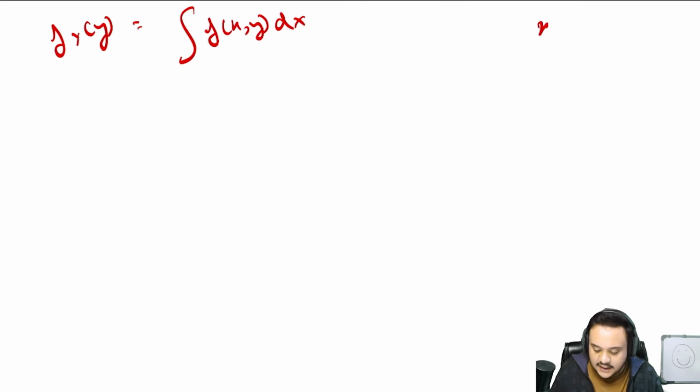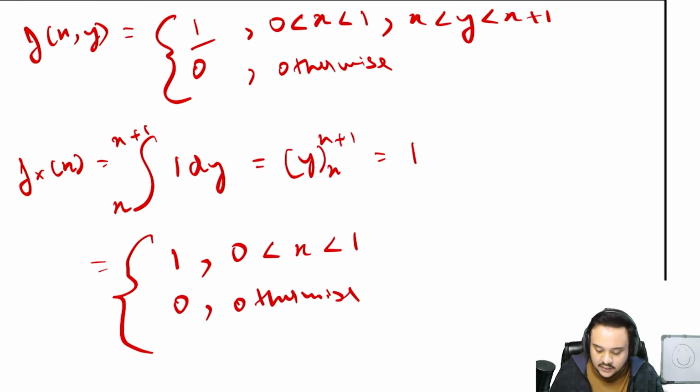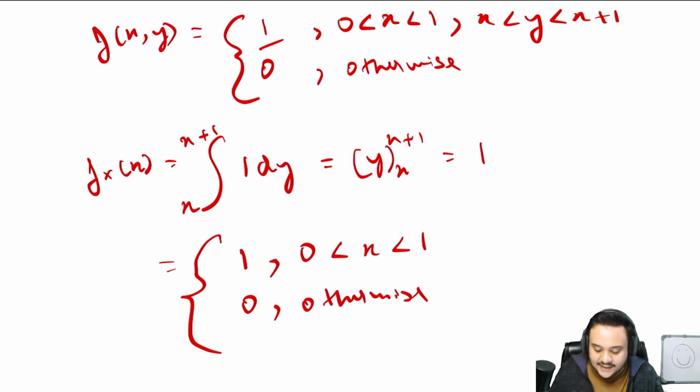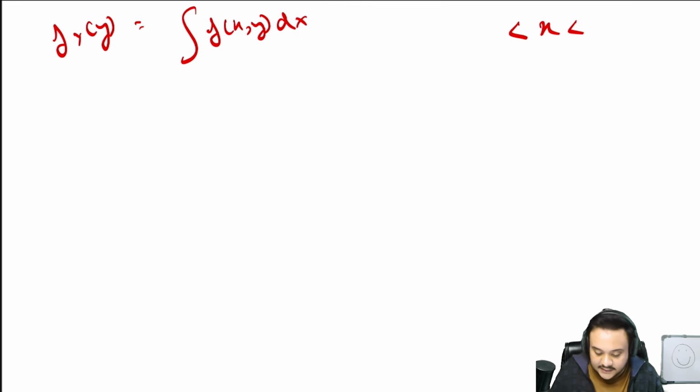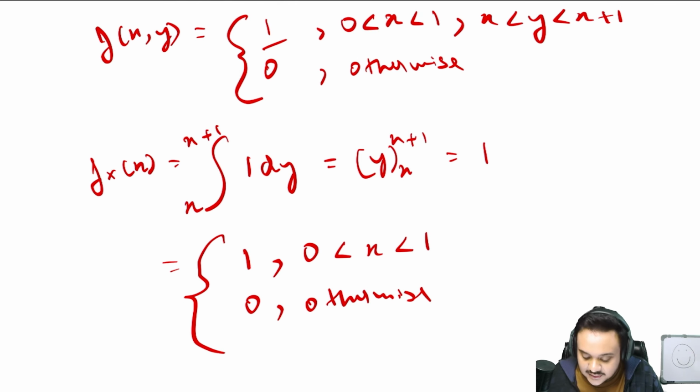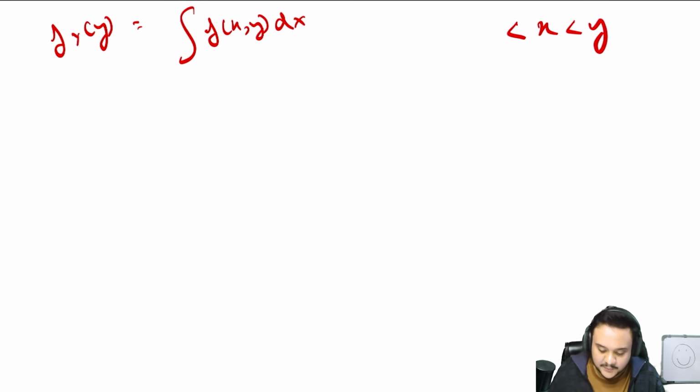So if we just write x in the middle, what happens here? Let us see. First of all, y is greater than x, so here we are going to have y. Secondly, we have that x plus 1 is greater than y.